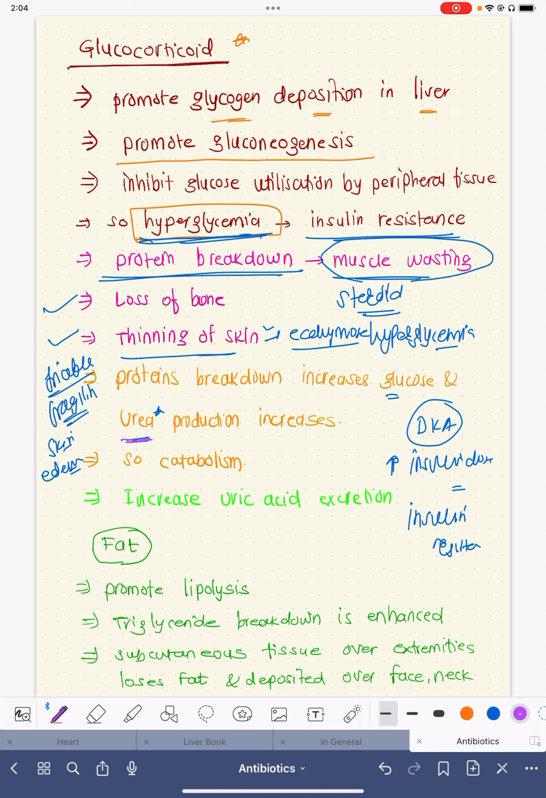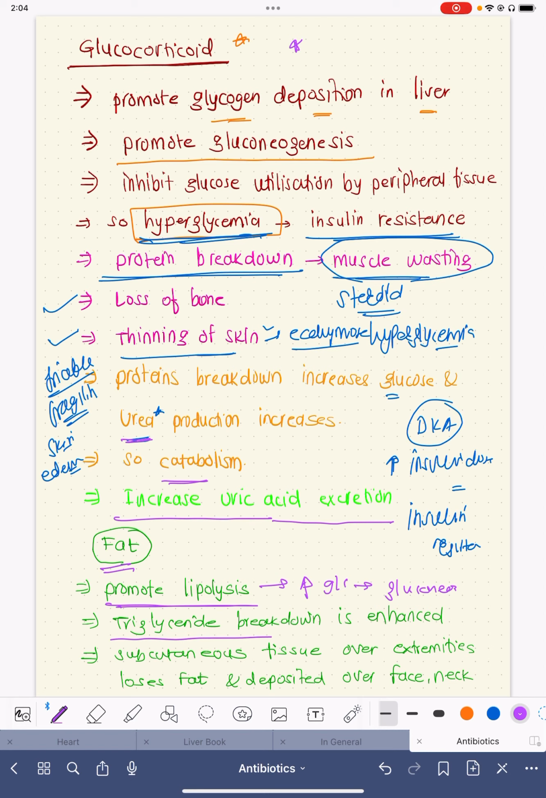So overall, because of the protein breakdown, there will be catabolism, and there is also increase in uric acid excretion. So these are the effects of glucocorticoids on glucose metabolism. Regarding fat, these steroids promote lipolysis. That is how it increases glucose. That is how it increases gluconeogenesis.